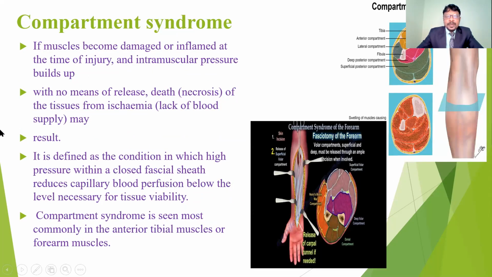Next, another important complication is compartment syndrome. Compartment syndrome is nothing but an increase in the compartment size because of accumulation of fluid and swelling of the surrounding tissues. For example, in both-bone fractures of the forearm and both-bone fractures of the leg, you may get compartment syndrome. What happens here is, if you open the forearm region and leg region, inside we can see many muscles, fascia, nerves, and blood vessels, that is, arteries and veins. Many structures are there.